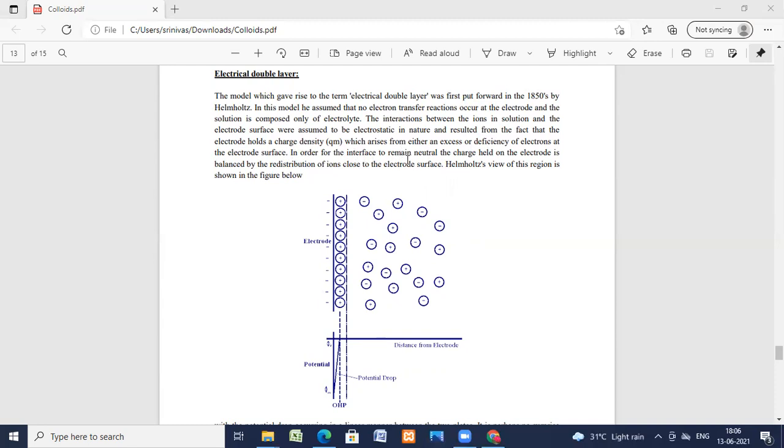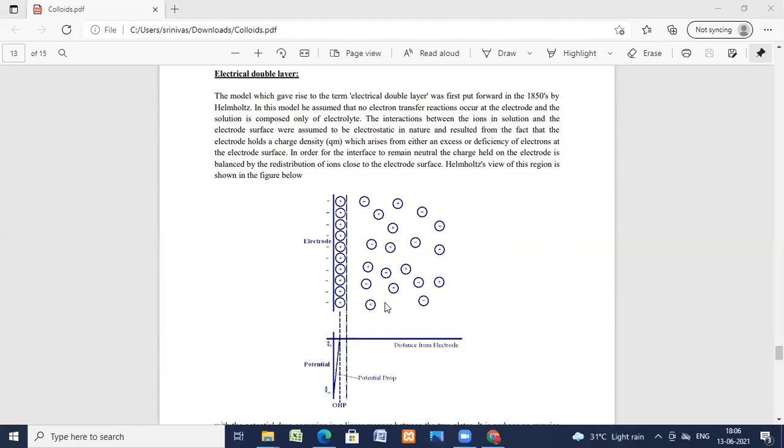In order for the interface to remain neutral, the charge held on the electrode is balanced and a redistribution of the ions close to the electrode surface takes place. So this is the electrical double layer. I'm repeating, for these colloids, the electrical property is explained by the electrical double layer. The electrical properties of the colloids can be explained satisfactorily by assuming the existence of an electrical double layer of opposite charges at the surface of separation between solid and liquid. See, the electrical property of a colloid can be explained this way.